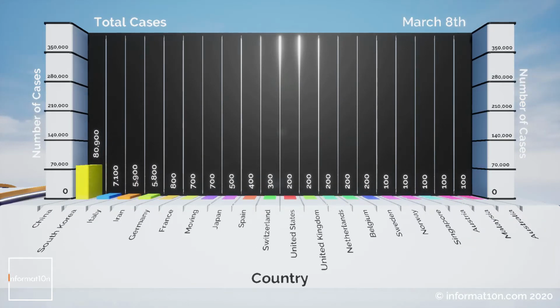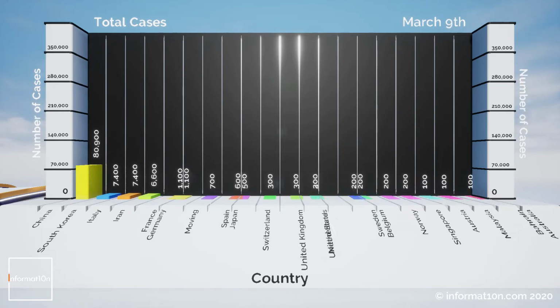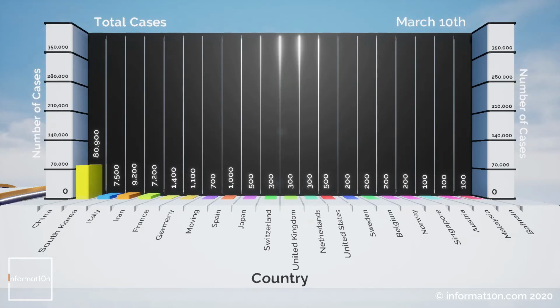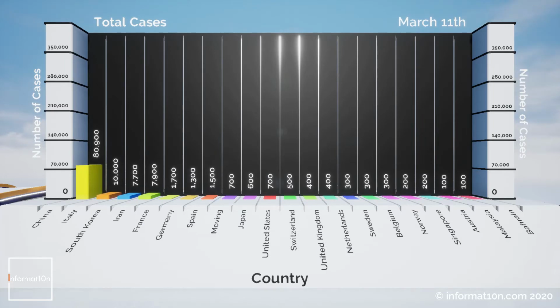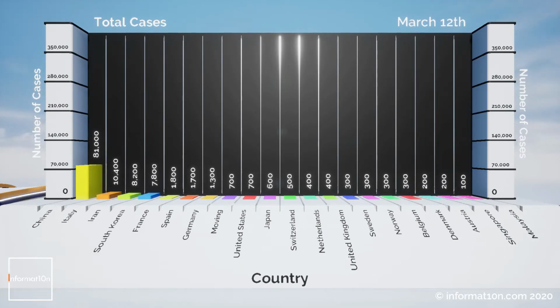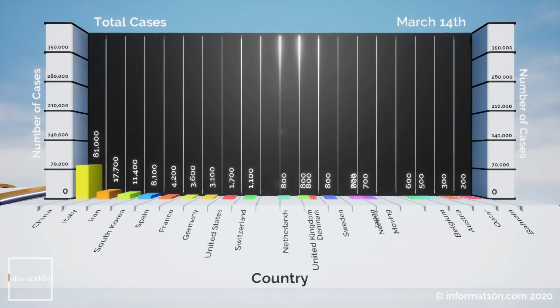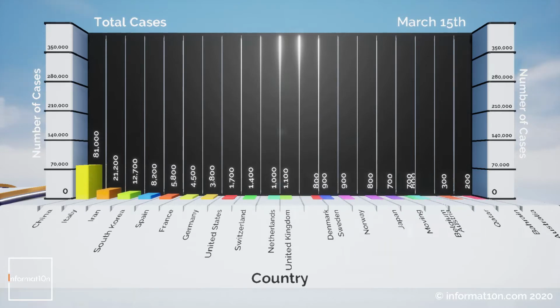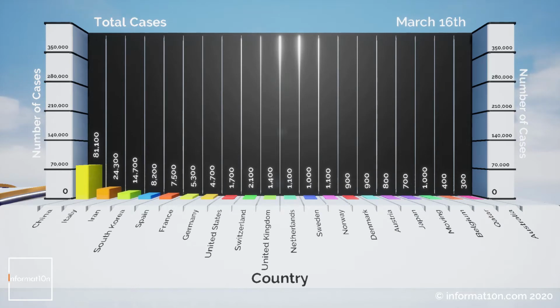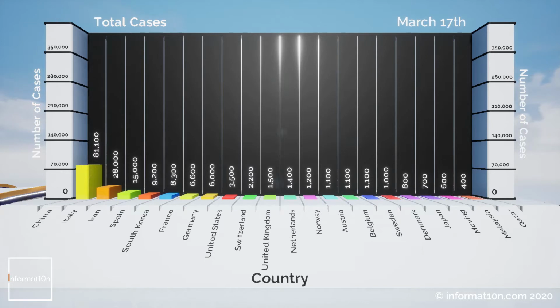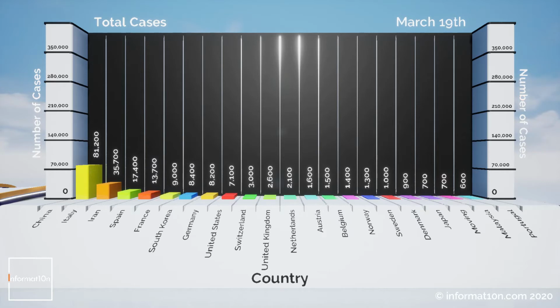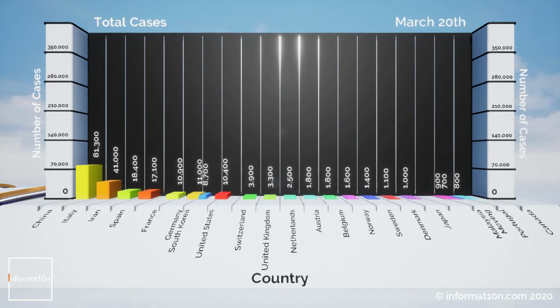So going back to March the 8th, you can see the date up in the top right. So 1 month ago, China had the highest number of cases by quite a long way, with about 80,000 cases in total, whereas all the countries around the world were much lower, and we were starting off with every country below 10,000 cases in total. And you can see there over to the right hand side of the graph, we've still got most countries way below 1,000, and this chart is showing only the top 20 countries in the world in terms of how many cases they have.